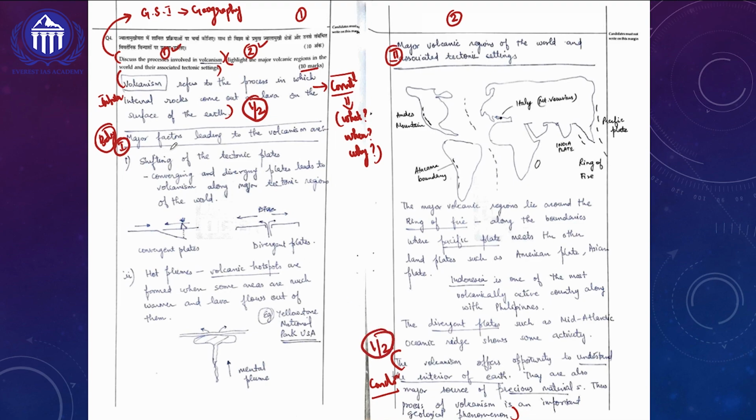Okay, let's now go into the body of the answer. In the body of the answer, it's clearly visible this topper has overall written 2 major points. So you'll be getting 1 mark for those 2 points. And if you look at the creativity here, this topper has drawn varieties of diagrams to explain the concept of convergent plate volcanoes and divergent plate volcanoes, and also how volcanism is happening or being created, with the help of diagrams.